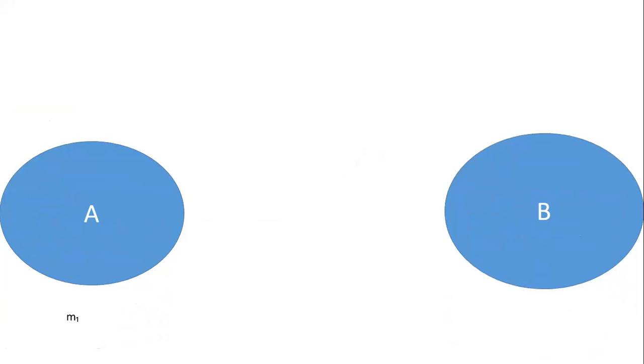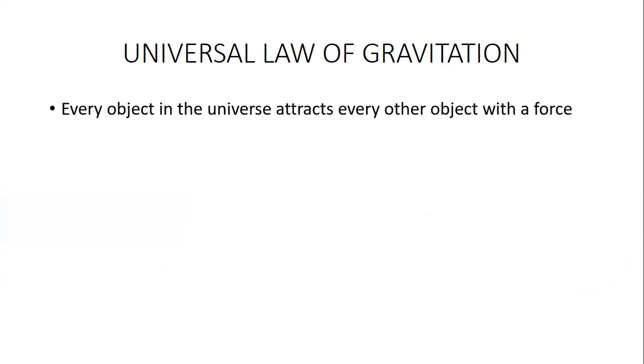So first, before going to the derivation, let us consider this object A. This object A has the mass of m1, and object B has the mass of m2. If these two objects are separated by the distance of r, so this is the scenario. Based on this scenario only, we are going to develop the law of gravitation that was given by Sir Isaac Newton.